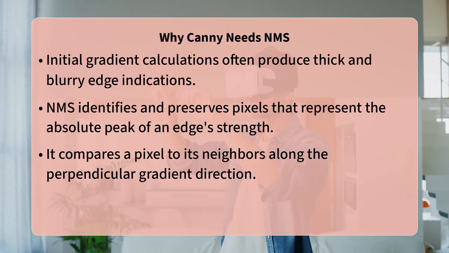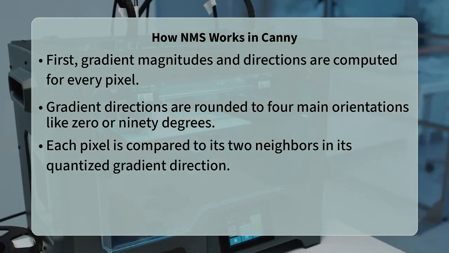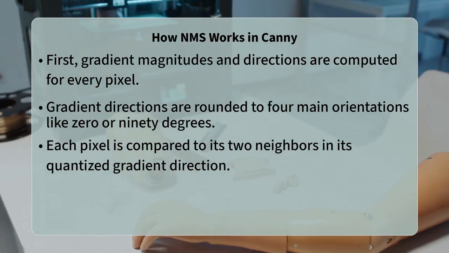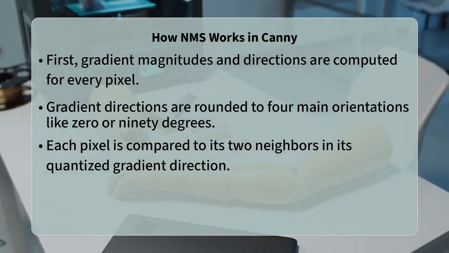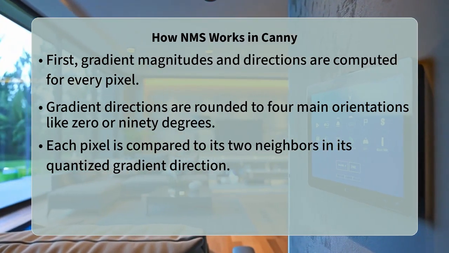To perform this, the Canny algorithm first calculates the gradient magnitude and direction for every single pixel in the image. Next, it quantizes these gradient directions into a few primary angles, typically 0, 45, 90, and 135 degrees. For each pixel, the algorithm then checks if its gradient magnitude is the largest compared to the two pixels directly adjacent to it in the determined quantized gradient direction.